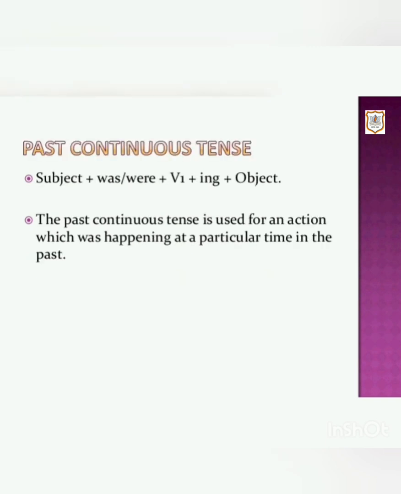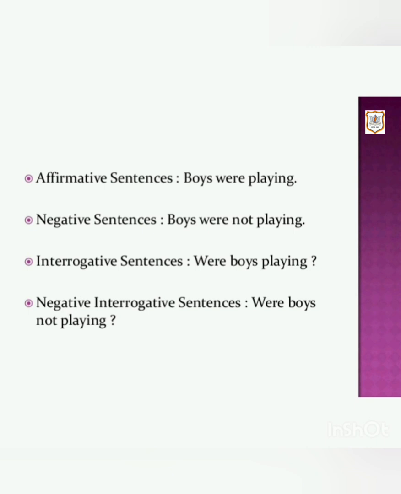Past continuous tense. The structure of past continuous tense is subject plus was or were plus V1. V1 is the base form of verb plus ing plus object. The past continuous tense is used for an action which was happening at a particular time in the past. The past continuous tense has the form was or were plus present participle.